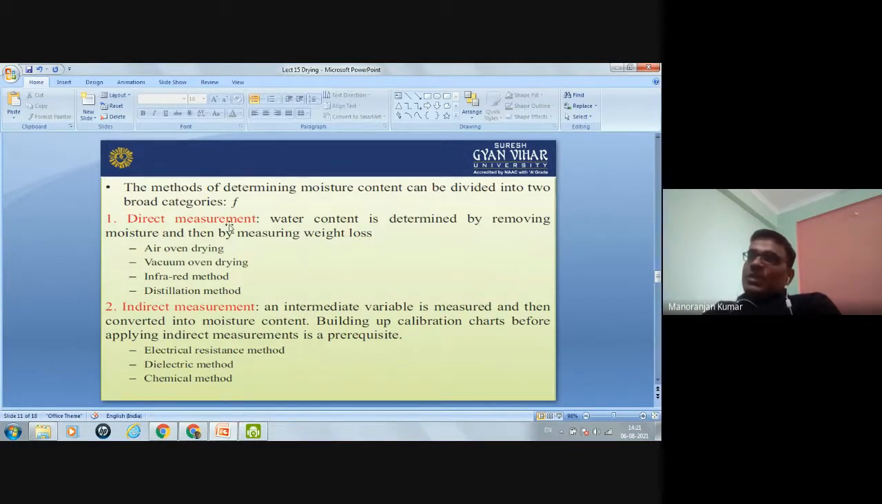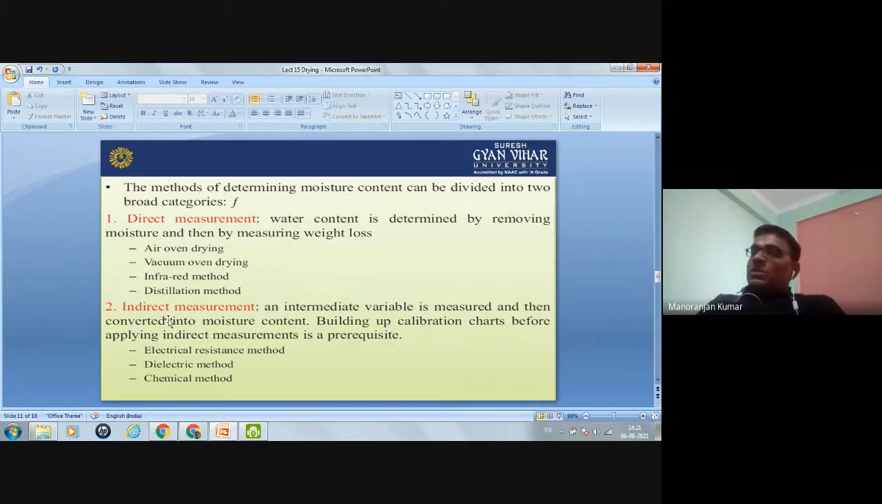So what are the different methods under the direct measurements? First is the air oven drying. Second is the vacuum oven drying. Third one is the infrared method, and fourth one is distillation method. So these are the direct measurement methods.